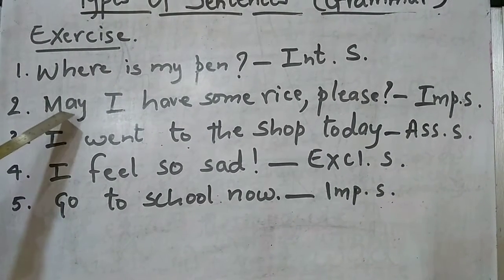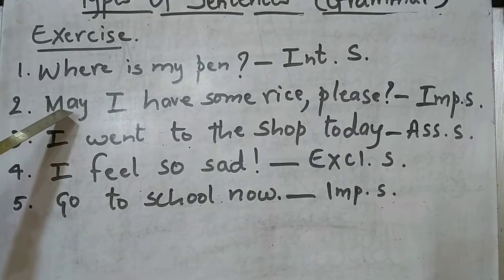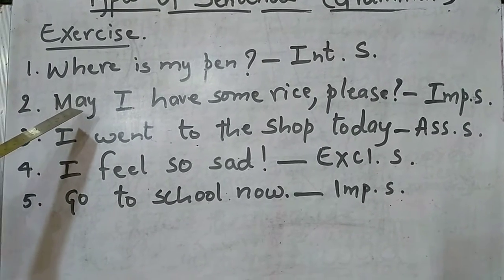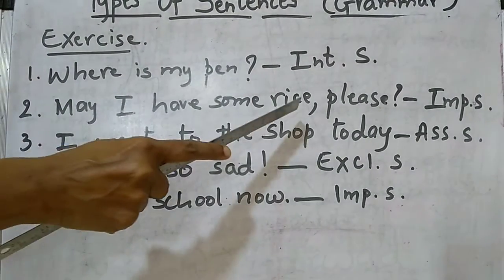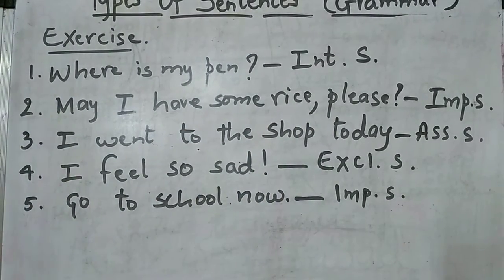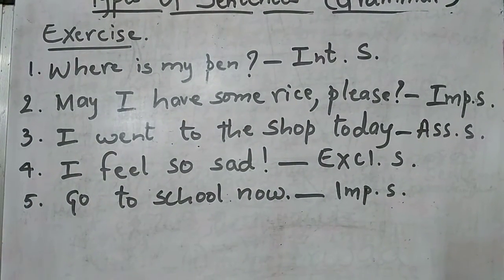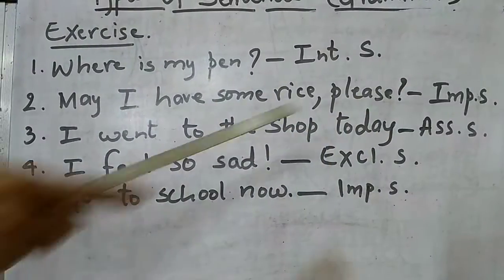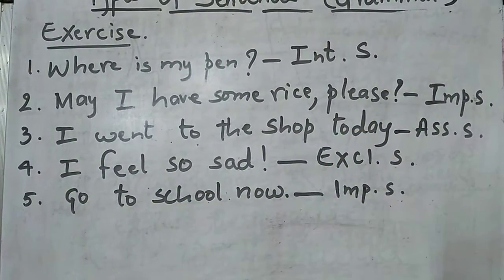Here you are requesting. You are asking them to take rice, and you are using the word please. So here this becomes an imperative sentence.